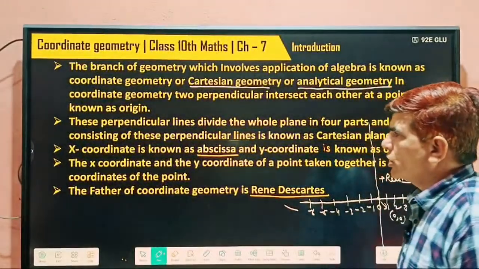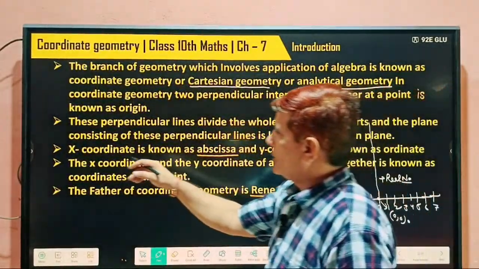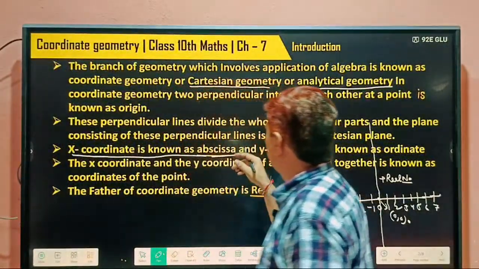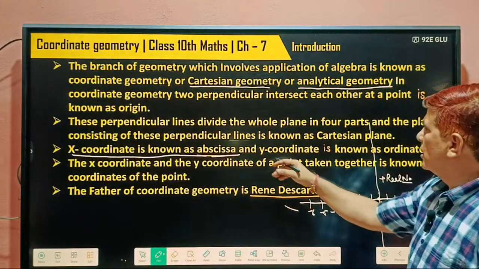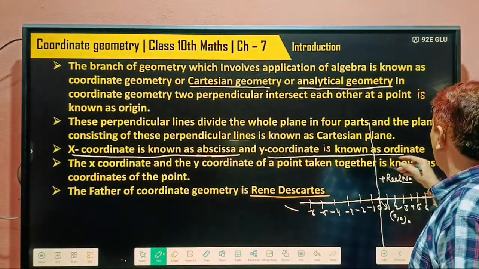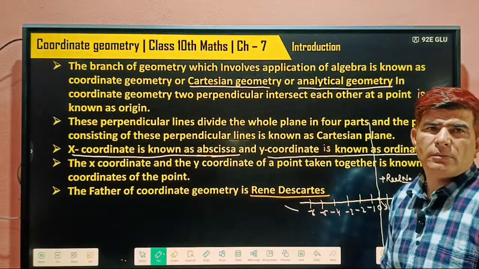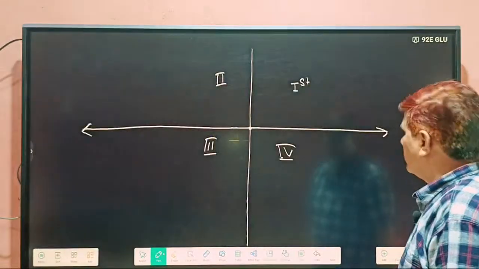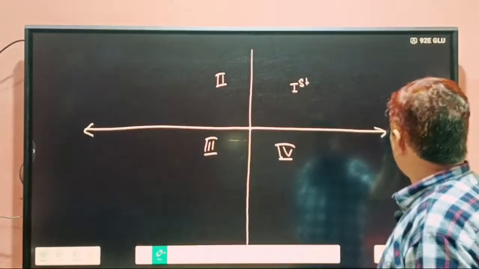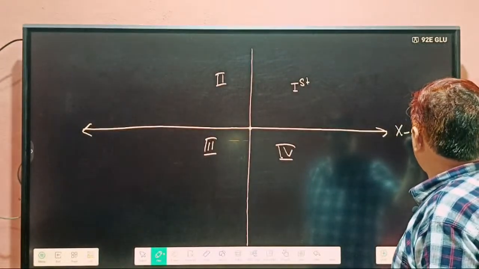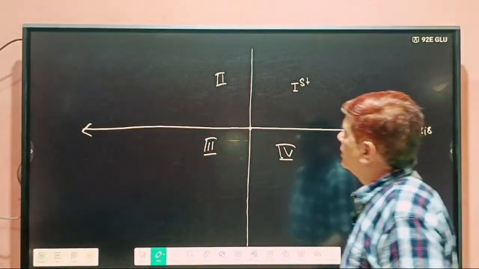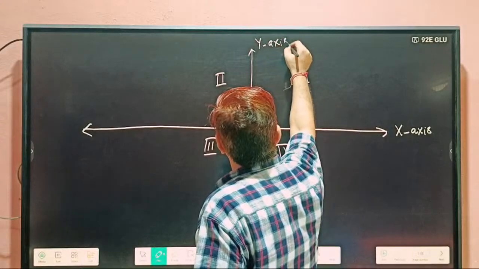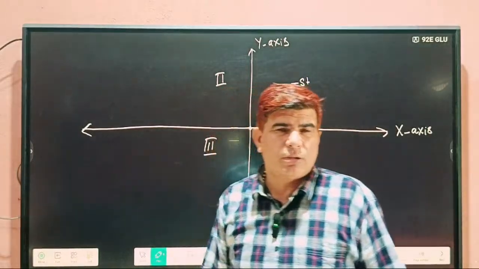Understood? The X coordinate, you have done in class 9th, is named abscissa, and the Y coordinate is named ordinate. This is known as the x-axis and this is known as the y-axis.